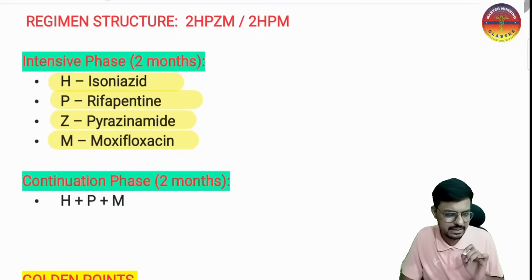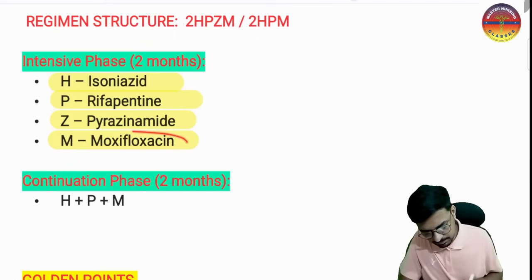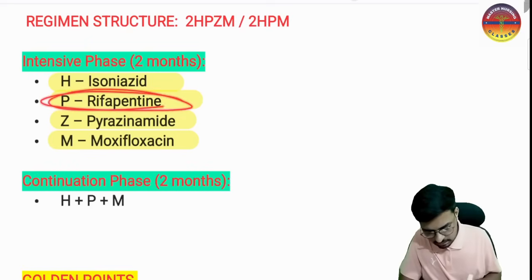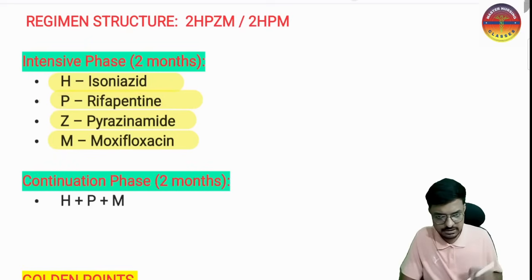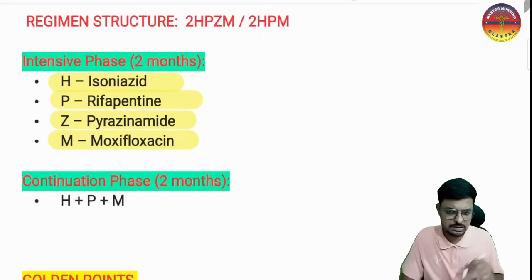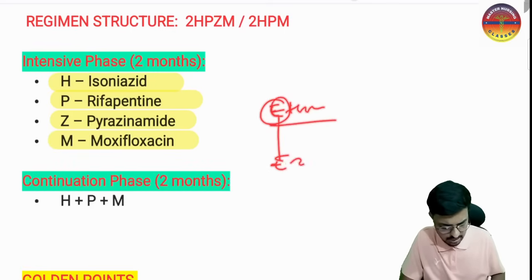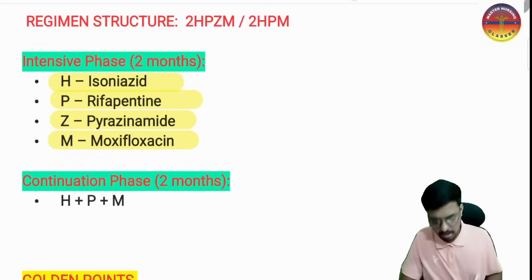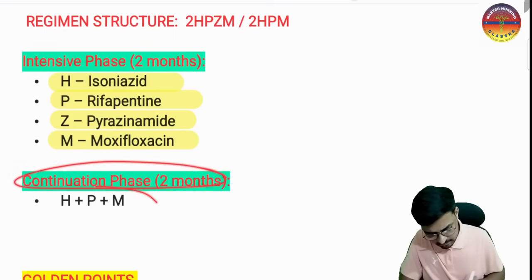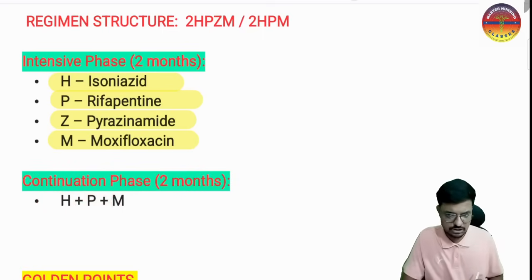Sir, which first line drug is not there in the list? That is ethambutol. Ethambutol is replaced by moxifloxacin. Rifampicin is replaced by rifapentine, and moxifloxacin comes in as a replacement of ethambutol. So ethambutol exits, and moxi comes in. Please do remember. Next, in the continuous phase of 2 months, we are giving again isoniazid, rifapentine, pyrazinamide and moxifloxacin. This is for drug sensitive tuberculosis.